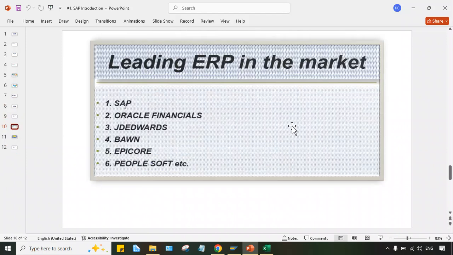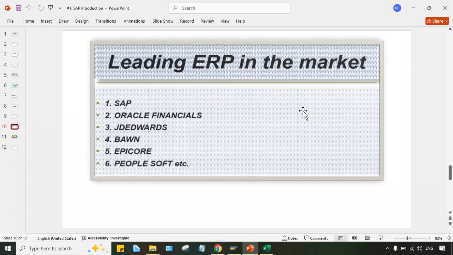Okay. Now look here. What are the leading ERPs in the market? Leading ERPs are SAP, Oracle, JD Edwards, BaaN, Epicor, PeopleSoft, right? And multiple other ERPs are also there, like Navision and Tally. And even certain customized ERPs are there.